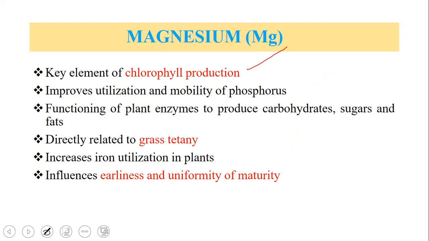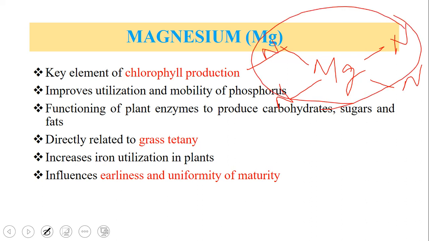This is the key element for chlorophyll production, because in chlorophyll there is magnesium in the center and nitrogen on the four sides. So this is a chlorophyll unit cell. Likewise, that's why it is the key element of chlorophyll production. It improves utilization and mobility of phosphorus, and the functioning of plant enzymes to produce carbohydrates, sugars and fats. It is directly related to grass tetany.